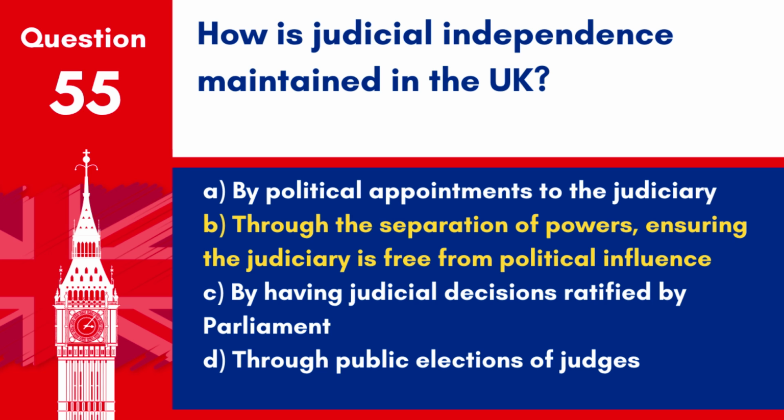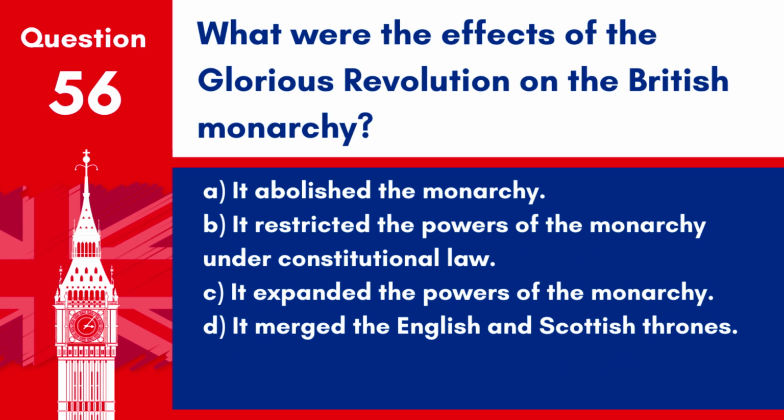Answer. B. Through the separation of powers, ensuring the judiciary is free from political influence. This fundamental principle ensures that judges can make decisions based on law, not political pressure or influence. Question 56. What were the effects of the Glorious Revolution on the British monarchy?